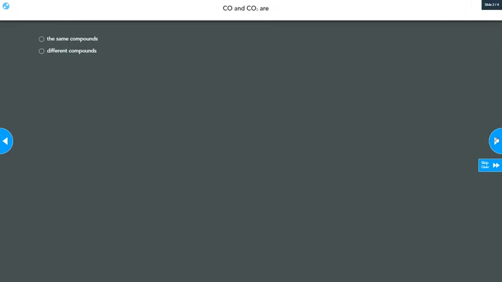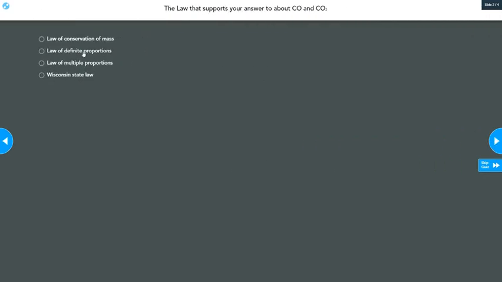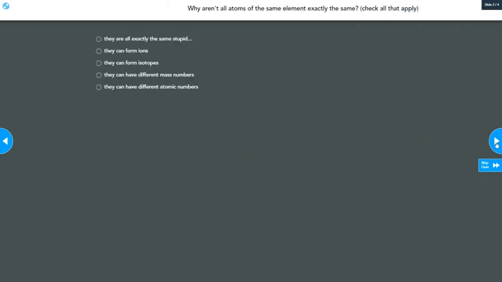Then we have CO and CO2. So this is where I said check your carbon monoxide detector because that's the gas that can cause you to die, which would be bad. And then we have carbon dioxide. And these are both made up of carbon and oxygen, but because this is a 1-to-1 ratio and that's a 1-to-2 ratio, these are different compounds. And the law that's going to support this is the law of multiple proportions. So the fact that we can make multiple compounds by having different proportions of the same elements. So we said a 1-to-1 proportion or a 1-to-2 proportion will change the different compounds.